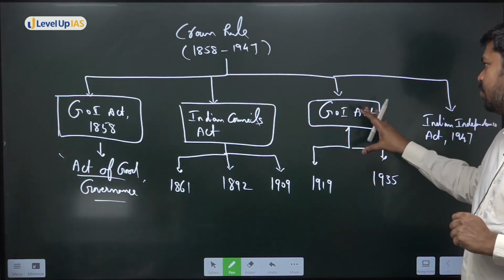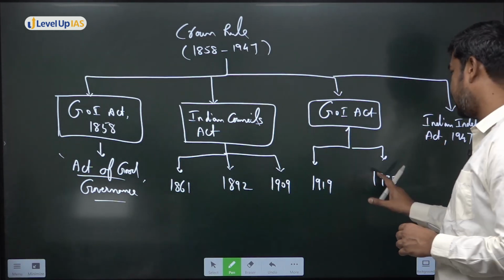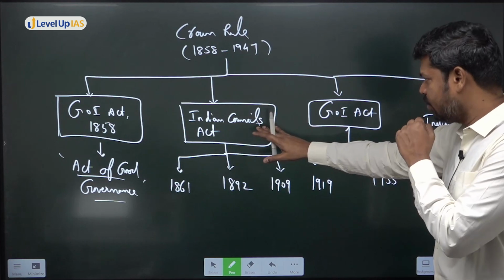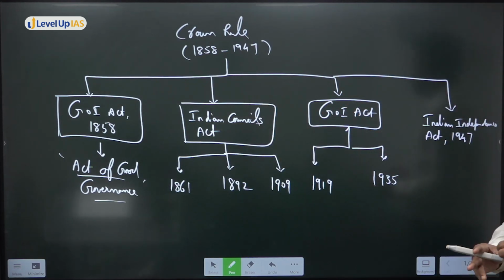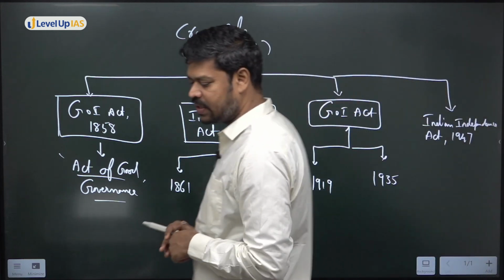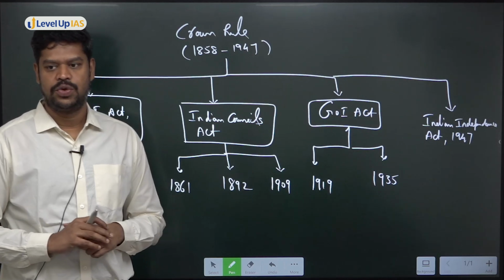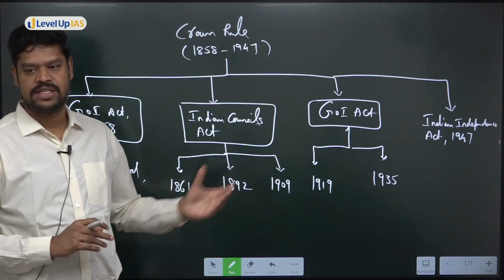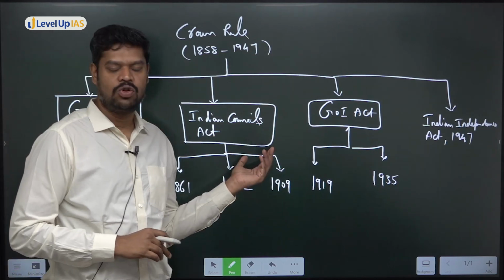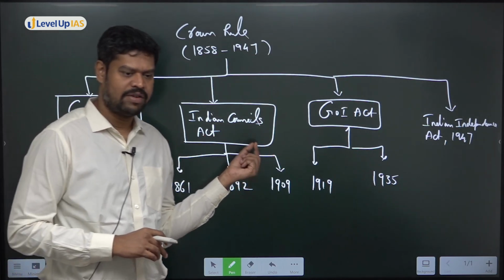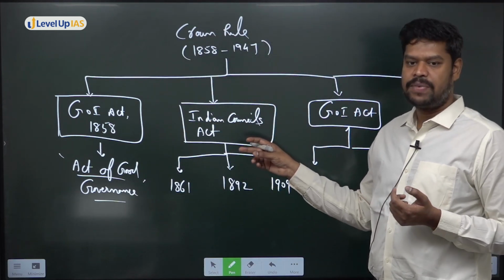Okay. Now, come to the next thing, that is the Government of India Act, 1919 and 1935. Now, how do you think the Indian Councils Act is different from the Government of India Act 1919 and 1935? Change in executive? You mean to say changes in the Executive Council? This is majorly related to the Legislative Council, and minor reforms have happened in the Executive Council also. Do you know what kind of changes have happened in the Executive Council?